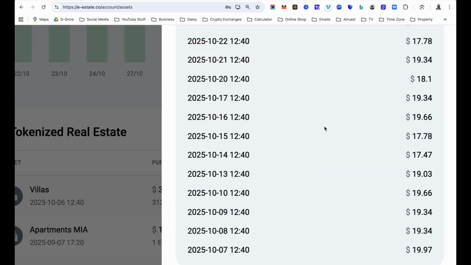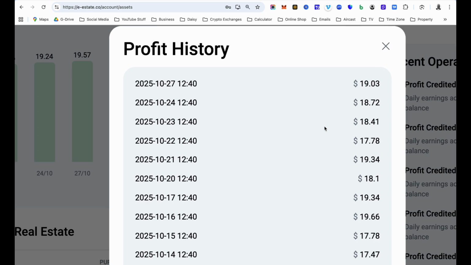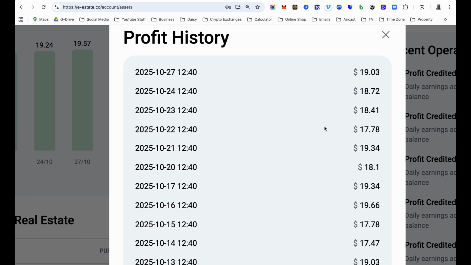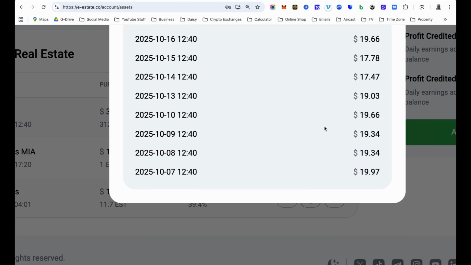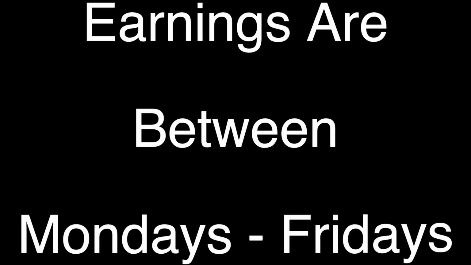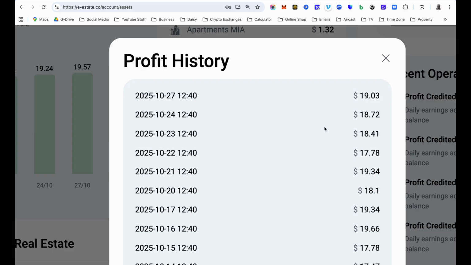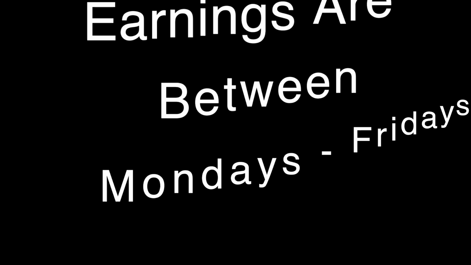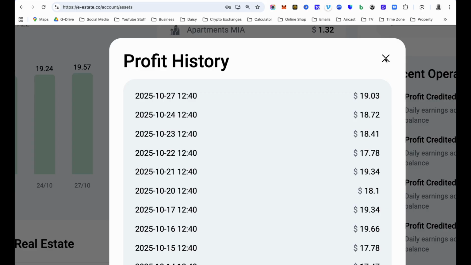If I click into my villa estate, you will notice how much I am earning here on a daily basis. You can see I'm earning between $17 and $19 on a daily basis. Right now, remember, the earning here is between Monday and Friday. There is no Saturday and Sundays. Okay, so if you are looking to join this platform, the earnings are only credited to your account from Monday to Friday. Okay, so this is what is possible here in e-estate.